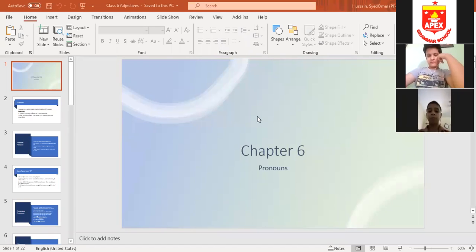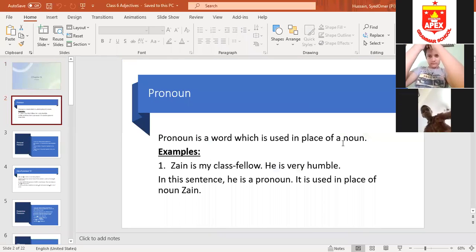Okay students, today we are going to do pronouns. Okay, all of you know what is a pronoun. Simple definition of pronoun: it is a word which is used in place of a noun. The words which we use in place of a noun, like he, she, it, they, we, us, him, his, her, these are all pronouns. You can see the name pronoun, a word used in place of a noun.